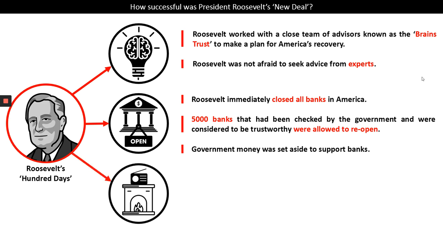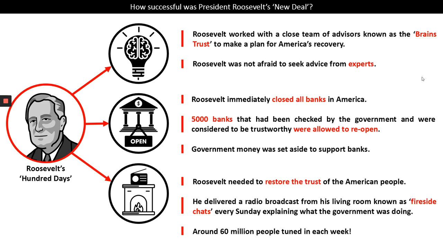Finally, then, in his first 100 days, he knew that he had to restore the trust of the American people. Again, if you think back to America's previous president, Hoover, he was seen as a do-nothing president. He was accused of ignoring the problems that America faced at the beginning of the Great Depression. And so Roosevelt tried really, really hard to connect with the people.